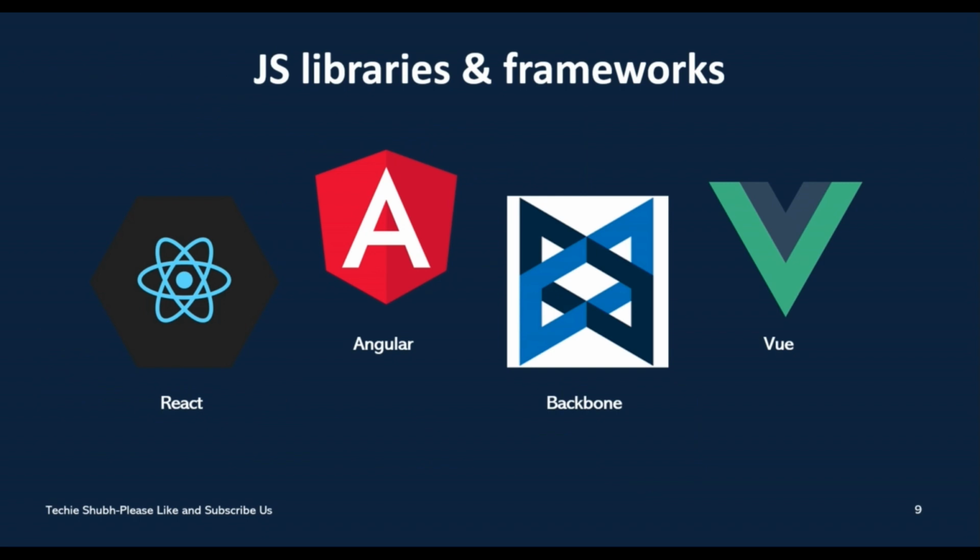And the next is JavaScript libraries and frameworks. These are the following libraries and frameworks of JavaScript that are created by JavaScript developers. The first are React, Angular, Backbone and Vue. React and Angular are both used for the front end designing part. React is a library, but Angular is a framework, and we are also making separate tutorials for React, so you can check those videos on our channel as well. And the next are Backbone and Vue.